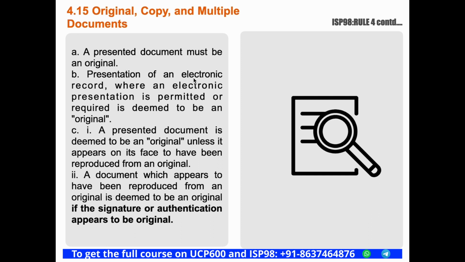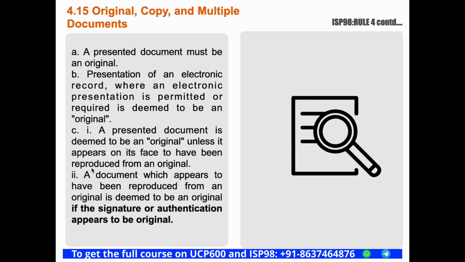Next, presentation of an electronic record where an electronic presentation is permitted or required is deemed to be an original, which means if the document is presented as an electronic record, then it will be considered that the presented document is original. Whenever a document is submitted as an electronic record, it will be deemed to be the original document, right?